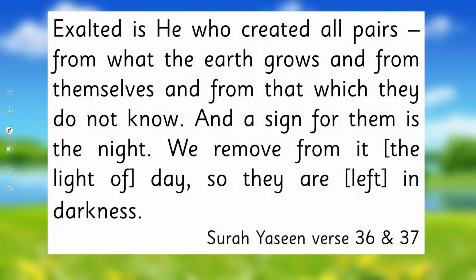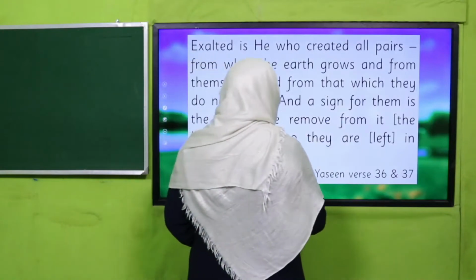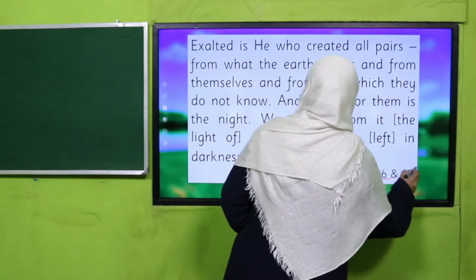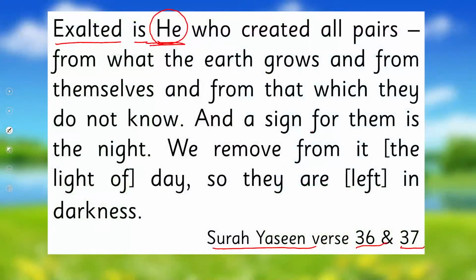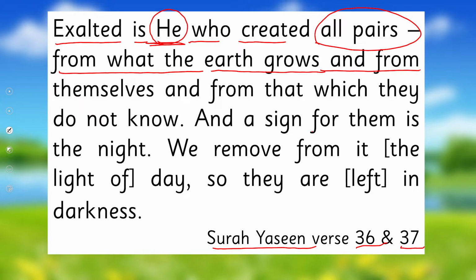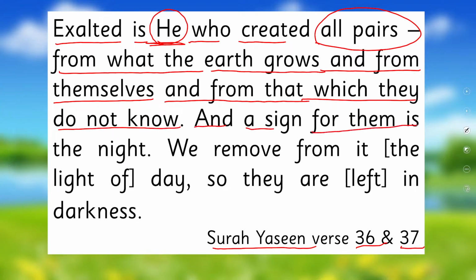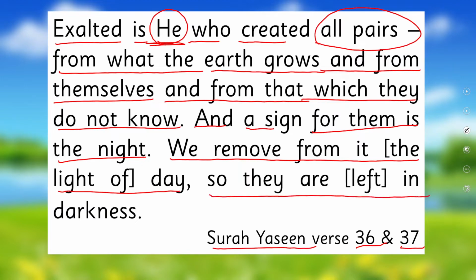Let's start with the name of Allah subhanahu wa ta'ala. Allah mentions in Quran, Surah Yasin, verse 36 and 37. Exalted is He, Allah subhanahu wa ta'ala, who created all pairs. From what the earth grows, and from themselves, and from that which they do not know. And a sign for them is the night. We remove from it the light of day, so they are left in darkness.